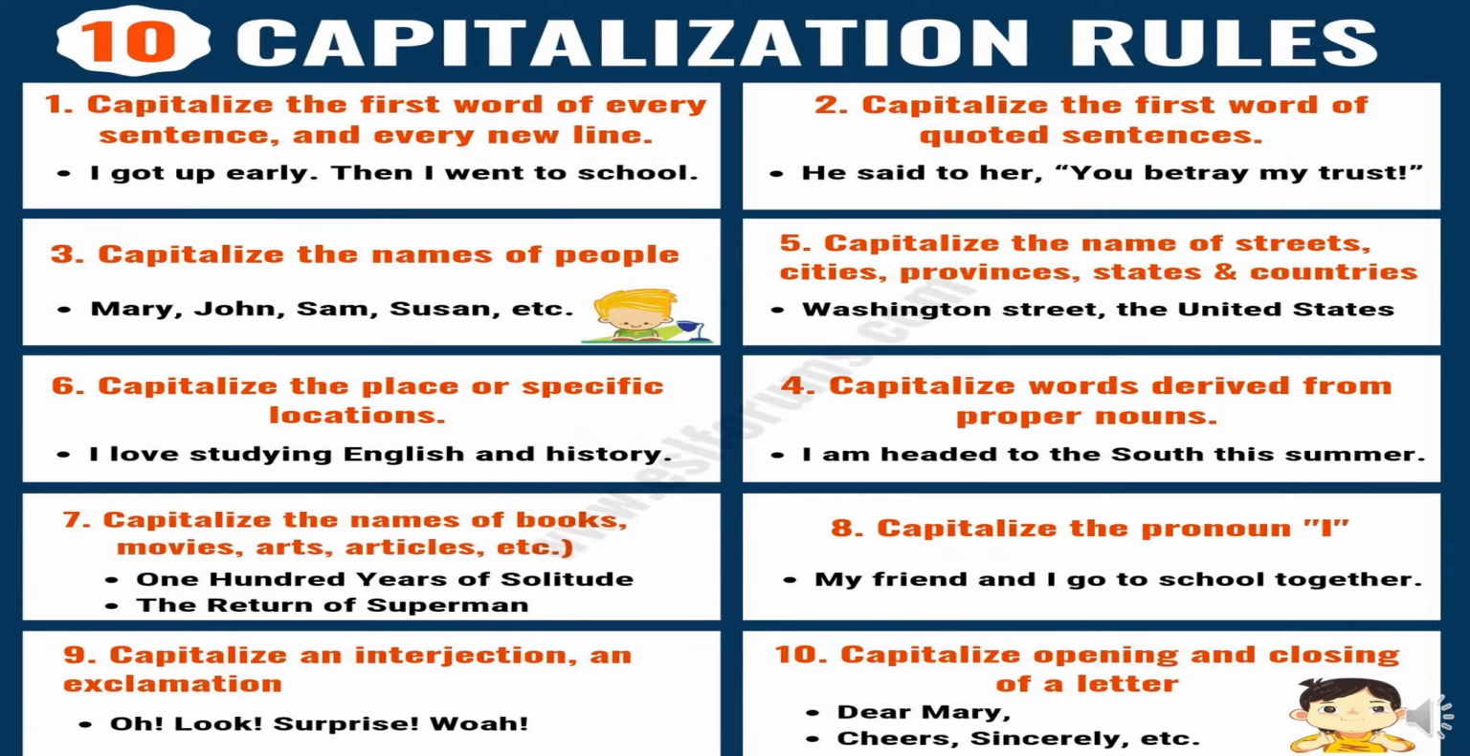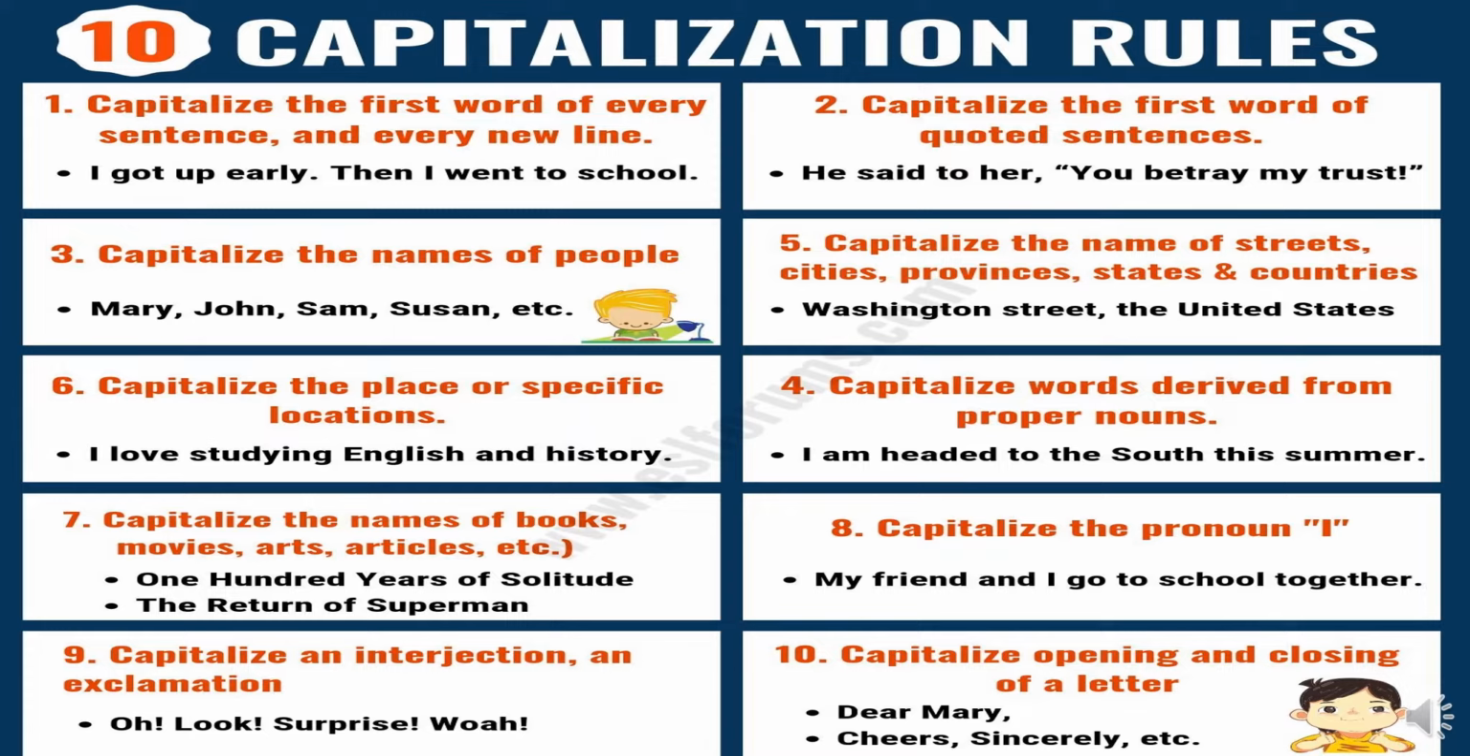Next is capitalize the place or specific location. When you are talking about a particular place, meaning the name of the place, the location of the place, at that time we have to write the first letter capital. Next is capitalize words derived from proper nouns. I am headed to the South this summer. It means South is the derived word from the directions, right?